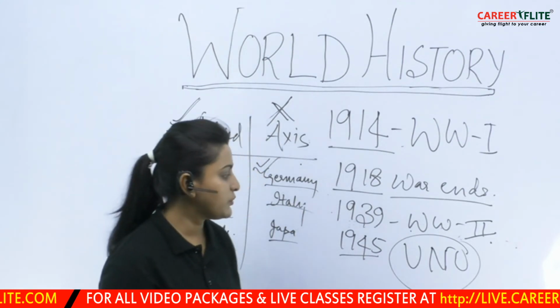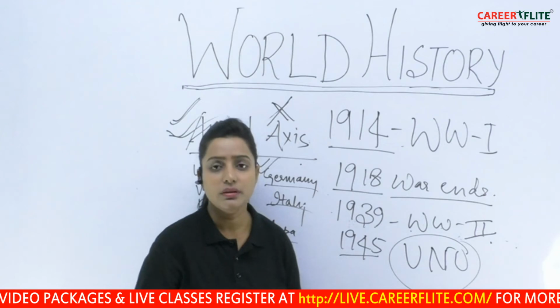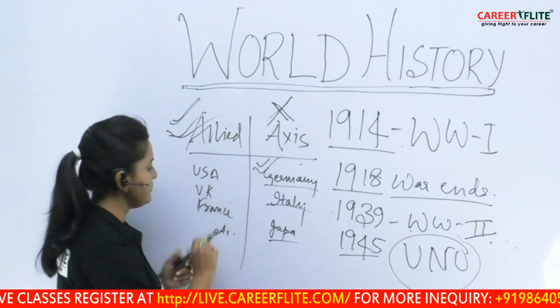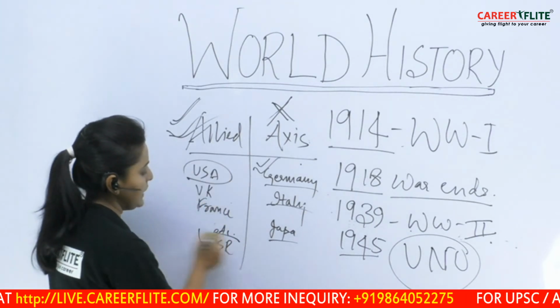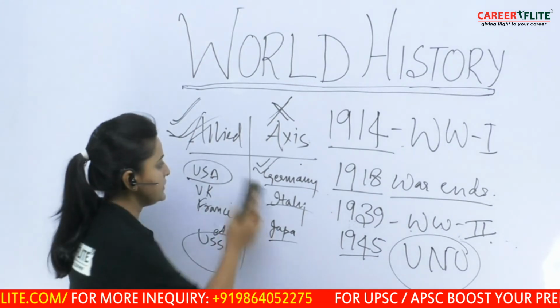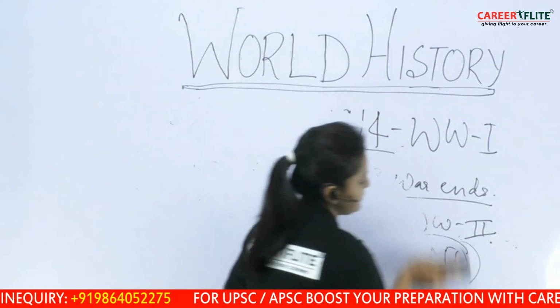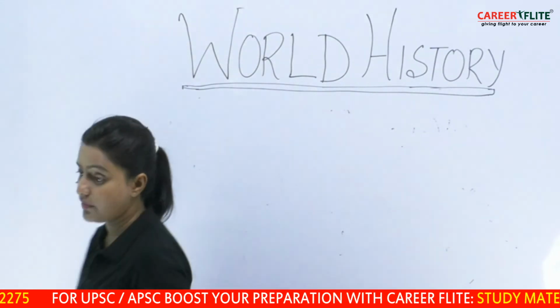After this, the world goes for a peace treaty. But what about the Allied powers, the USSR and the USA? These two become very important powers of the world. So after the end of the Second World War and the United Nations coming in, the world goes for peace.